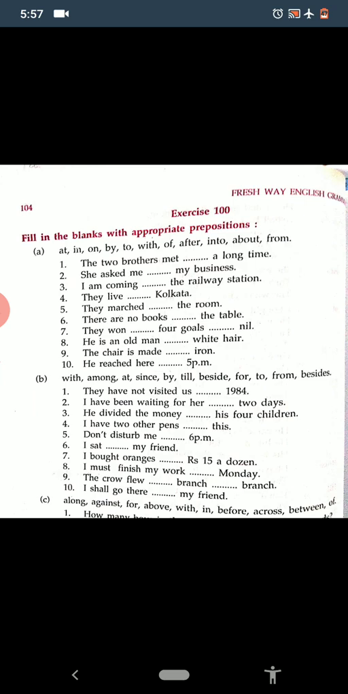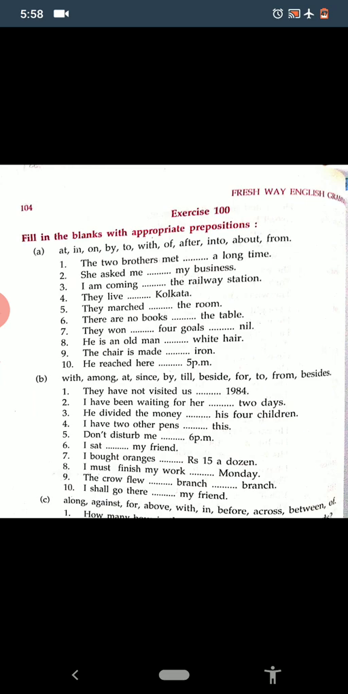The first one is, the two brothers met dash a long time. So what do you think? It is after a long time. Second one, she asked me dash my business, about my business. I'm coming dash the railway station, from the railway station. They live dash Kolkata, in Kolkata. They marched dash the room, into the room, because they are in motion.